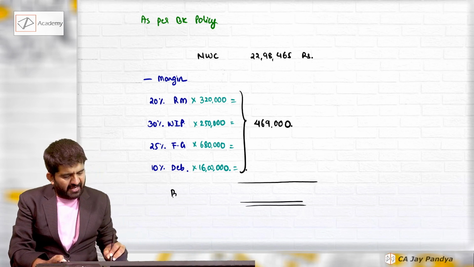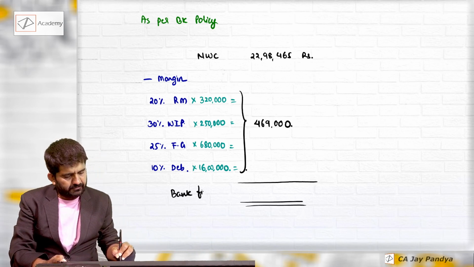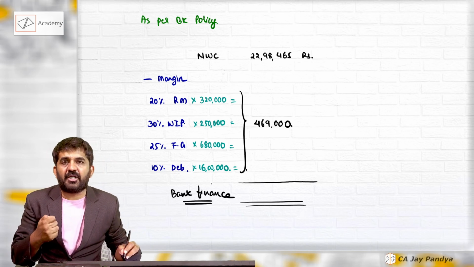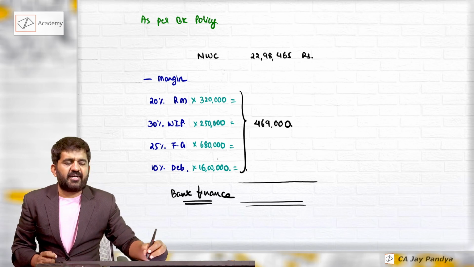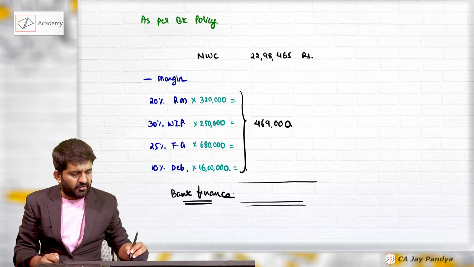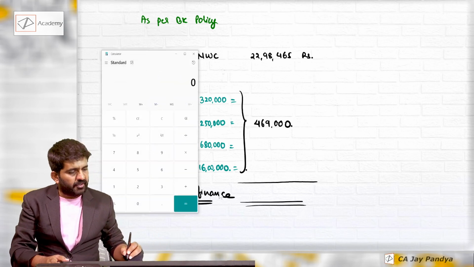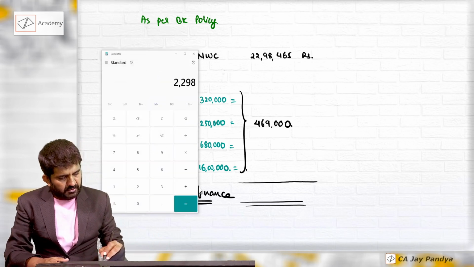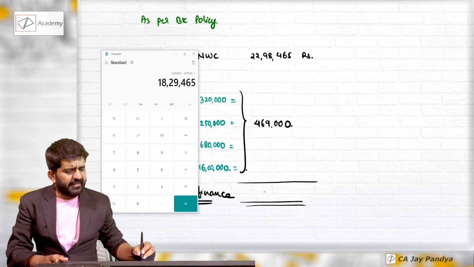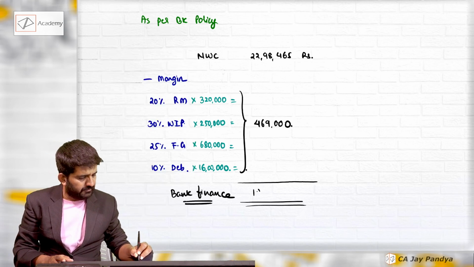How much will the bank finance? See, my working capital requirement was 22,98,465. The bank is saying that you take out margin money of 4,69,000. So the remaining the bank will finance: 22,98,465 minus 4,69,000 is 18,29,465.